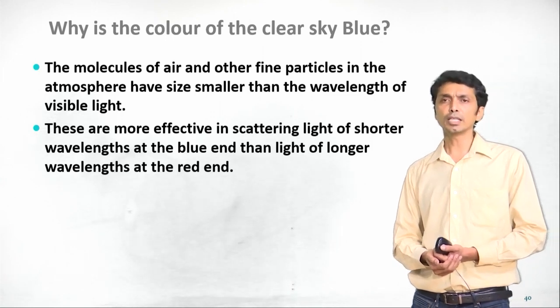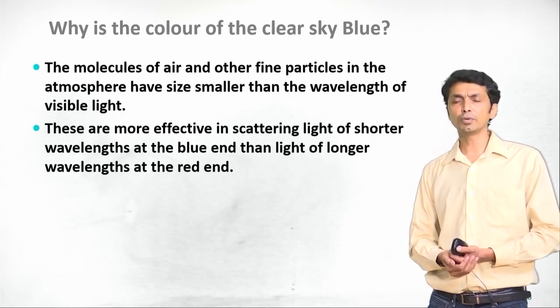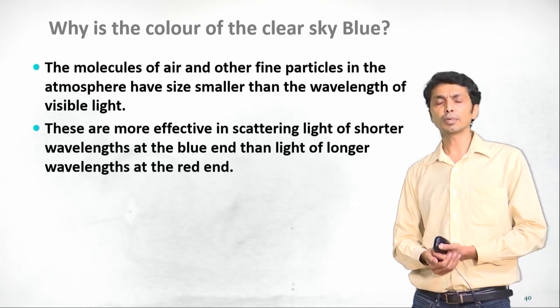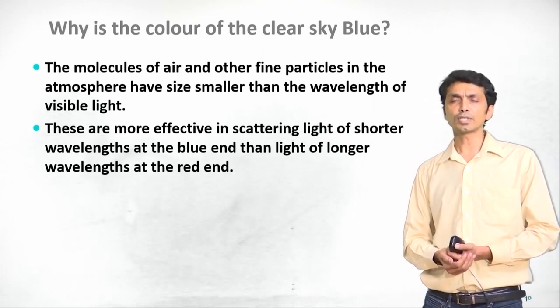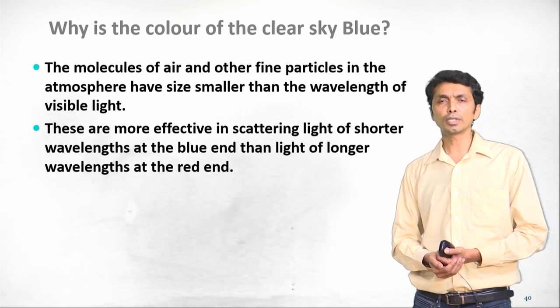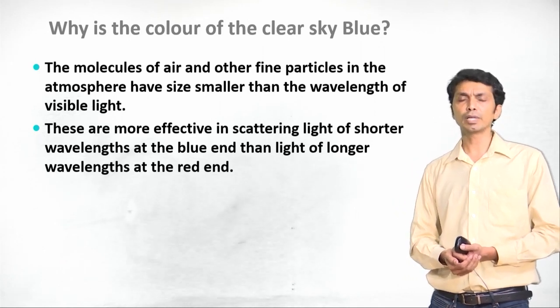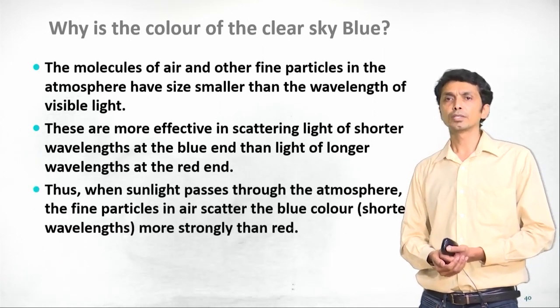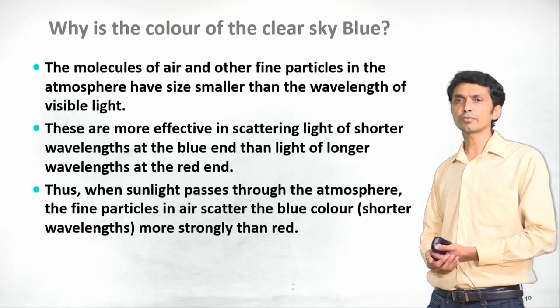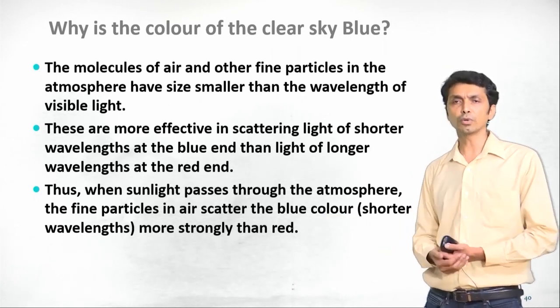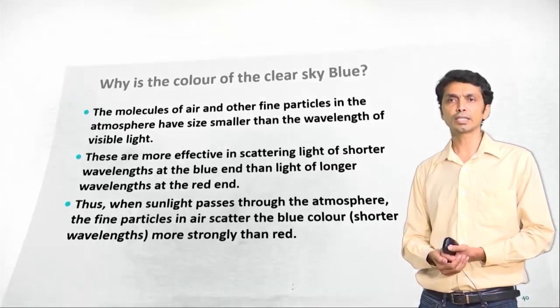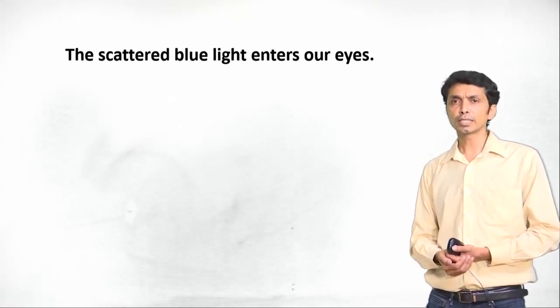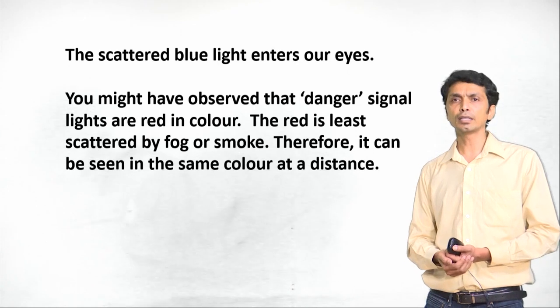So, that means in our atmosphere blue light is scattered more because the particles in the atmosphere are of the size of the lower end of the visible spectrum, the blue color. When sunlight passes through the atmosphere, fine particles in air scatter the blue color more than the red. That is why the sky is blue. So, the scattered blue light enters our eye.